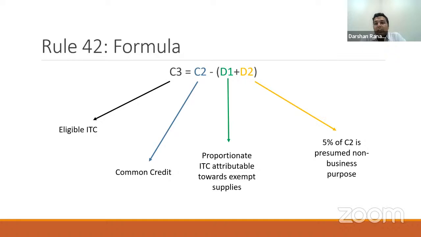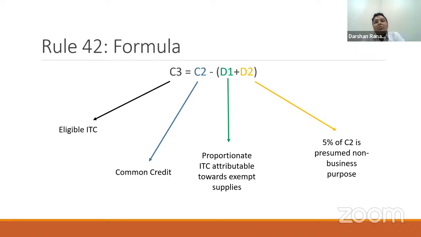D2 here means that the law says that 5% of your total common credit should be deemed as non-business ITC. So if you have expenditures incurred partly for business and partly for non-business purposes, and we are not able to identify, then you should use this assumption given by Rule 42, which says that 5% of your common credit will be deemed to be your ITC used for non-business purposes.